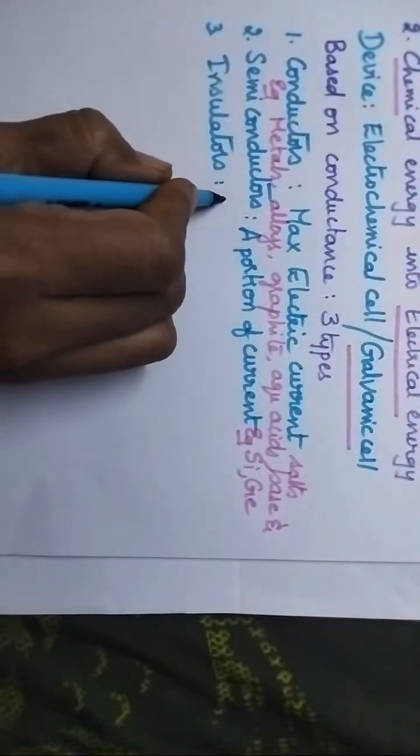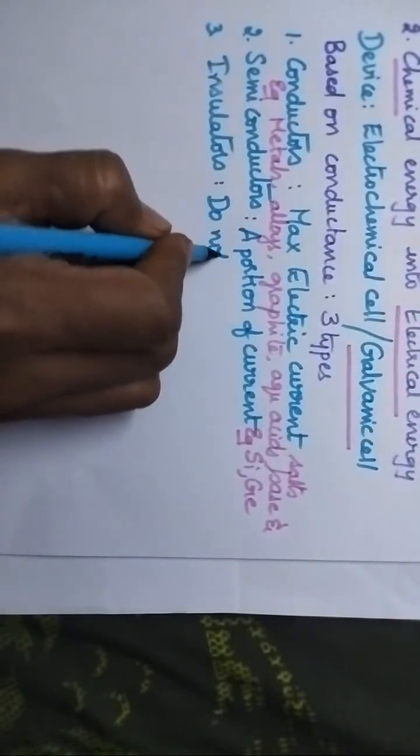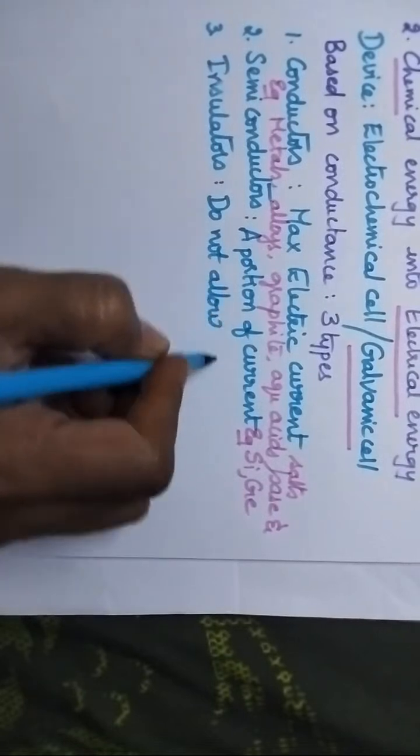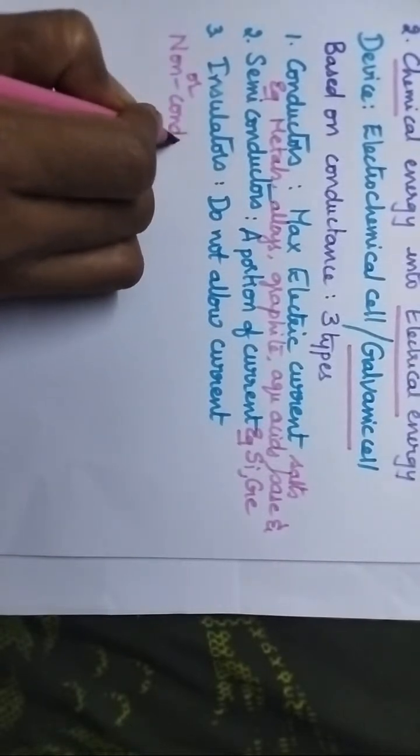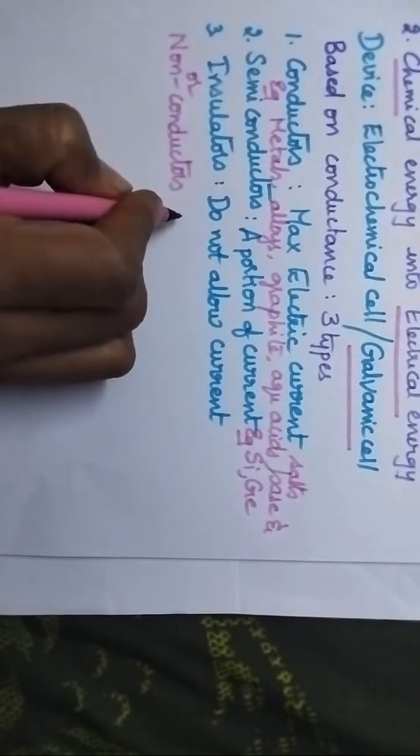Coming to the insulators, insulators are the substances which do not allow electric current to pass through them, and hence they are called insulators. We can also call them non-conductors.